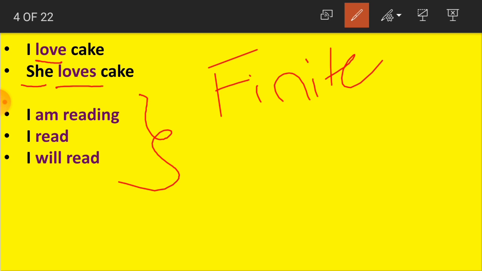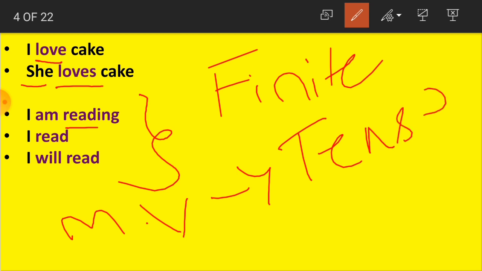If you come to the second example, see, the sentences are: I am reading, I read, I will read. Three different sentences, but the verb is the same here. What is the verb, children? It is read. Read is our main verb, and this main verb is changing according to the tenses.